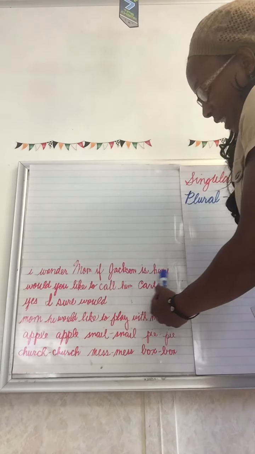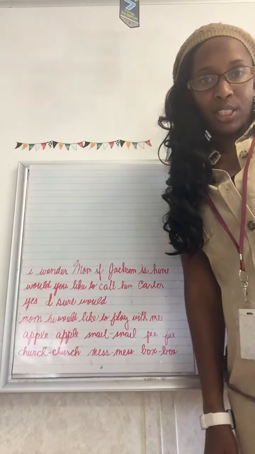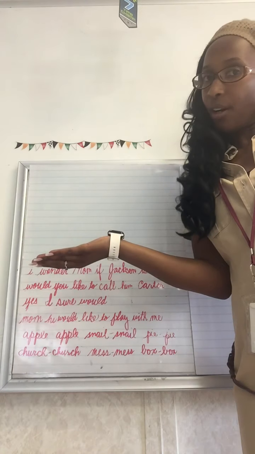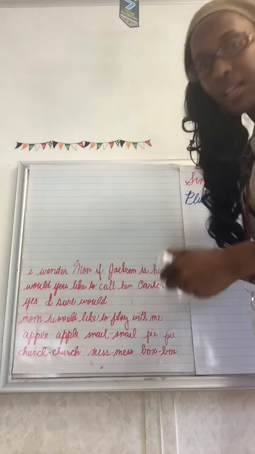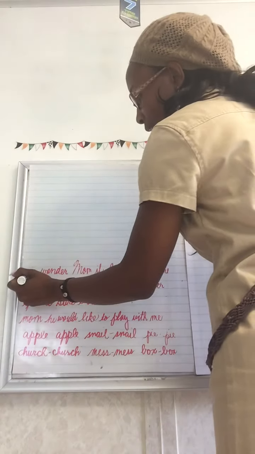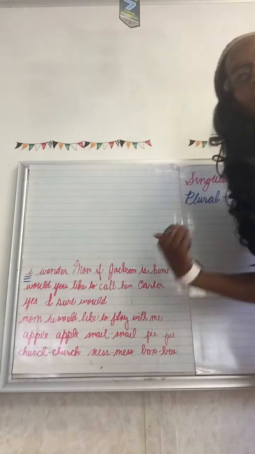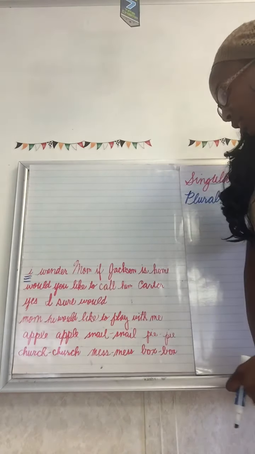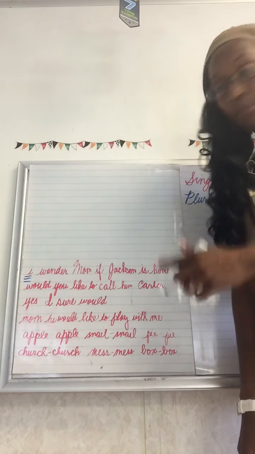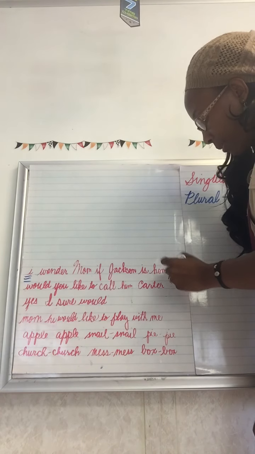I wonder, Mom, if Jackson is home. Well, let's start off first. All sentences begin with a capital letter, so let's capitalize the word I. Did you catch that? How about the ending of that sentence? I wonder if Jackson is home. We are going to need a period. Very good. So let's insert a period here.